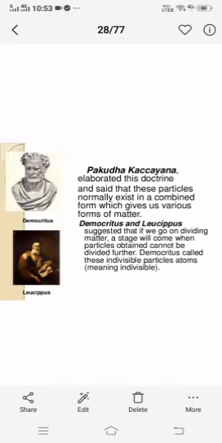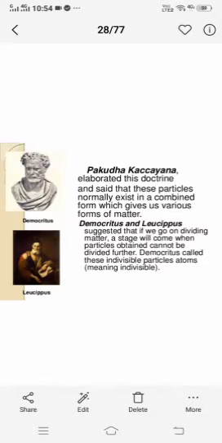So Pakuda also said that these tiny indivisible particles combine together to form various forms of matter. And let's see something different he has thought. So obviously, what was the conclusion? That matter is made up of tiny particles.